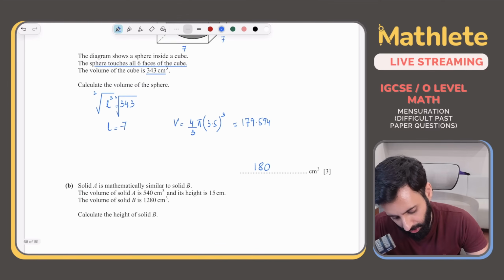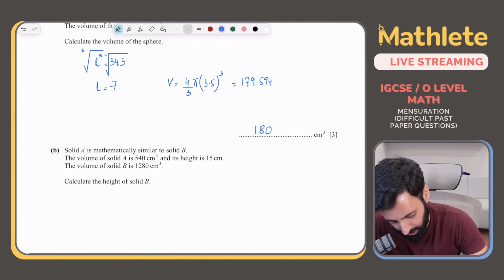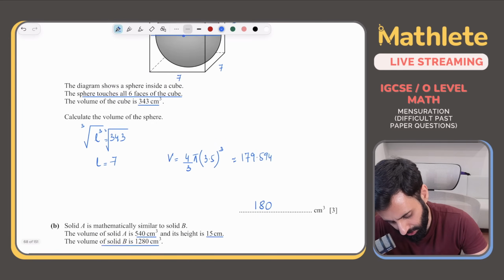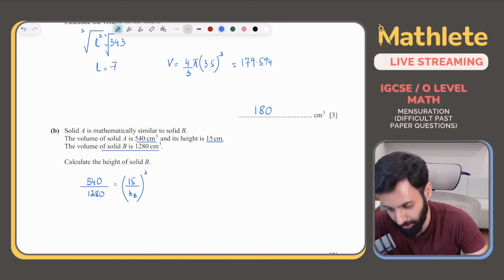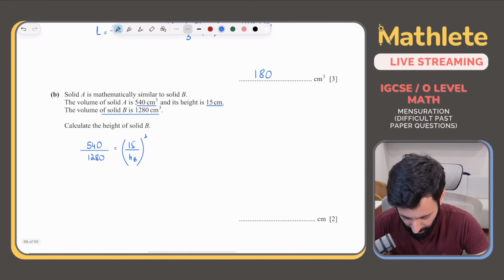Okay. Solid A is mathematically similar to solid B. The volume of solid A is 540 and its height is 15. The volume of solid B is 1280. So it's not connected to this. Okay, it's a completely independent question. So volume of solid A divided by the volume of solid B, which is 1280, is equal to height of solid A divided by height of solid B, which we don't know. Okay, and what we have to do is we have to cube because V1 upon V2 equals L1 upon L2, the whole thing cubed.